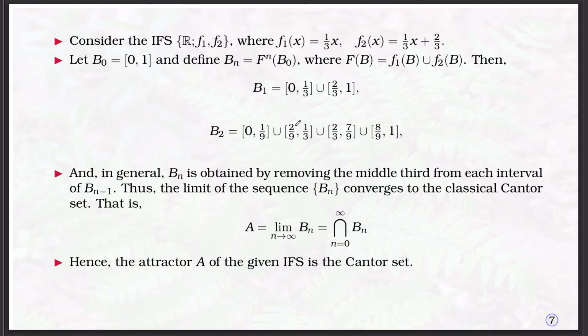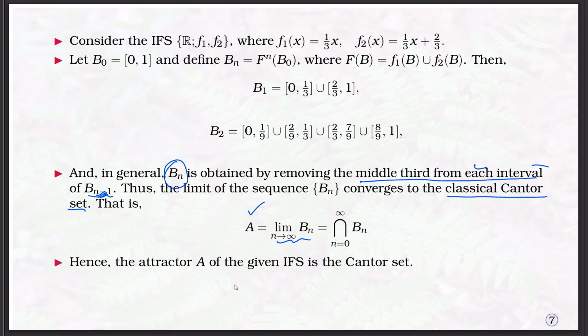In each interval the middle one is missing, and it is a decreasing sequence, so we have to take the intersection. In general, Bn is obtained by removing the middle third of each interval of Bn minus 1. That means, in the nth step we obtain the set by removing the middle third of each subinterval in Bn minus 1. Thus, the limit of the sequence Bn converges to the classical Cantor set. That means this set converges to the intersection of all of them. You can take the intersection of all, and you get the fixed point. That fixed point we call the Cantor set.